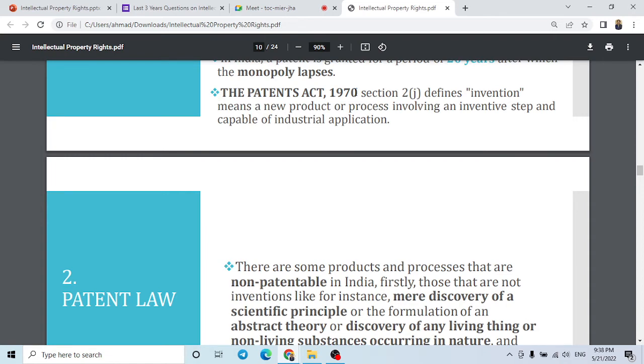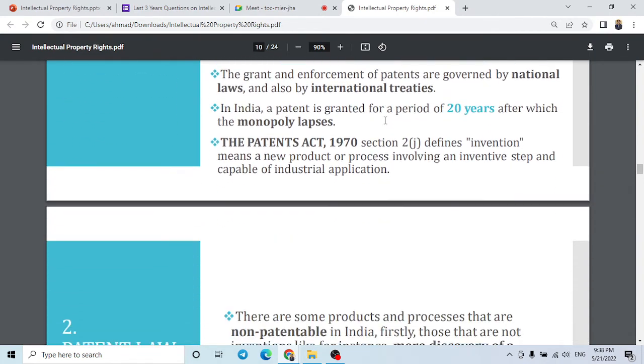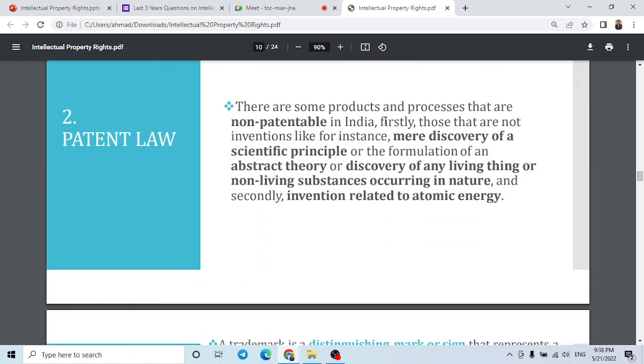The Patent Act 1970 defines what an invention is. It means a new product or process involving an inventive step and capable of industrial application. So it should be capable of industrial application, then your patent would be recognized.